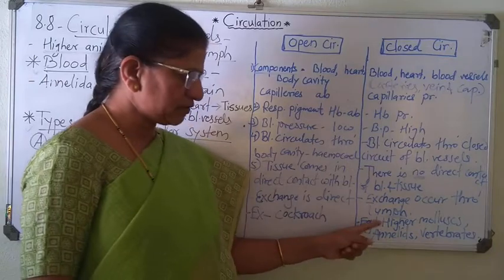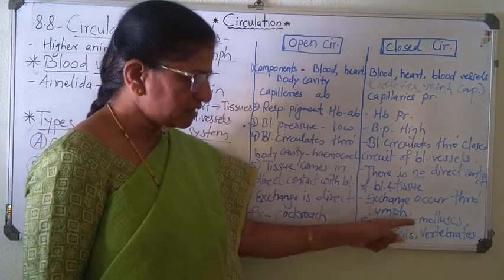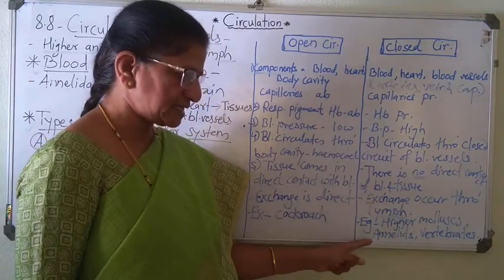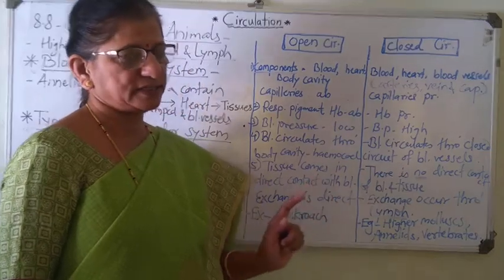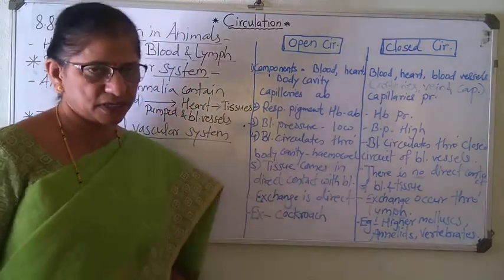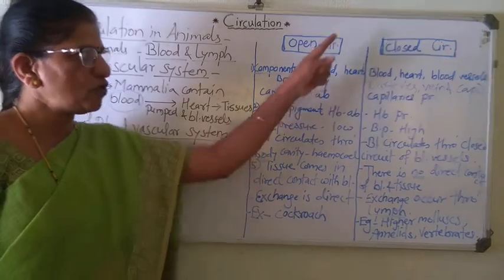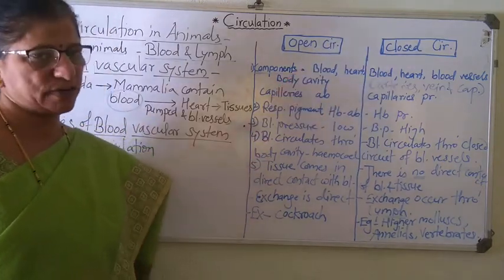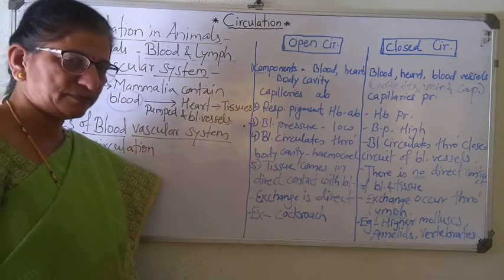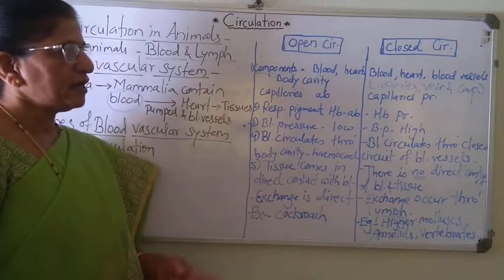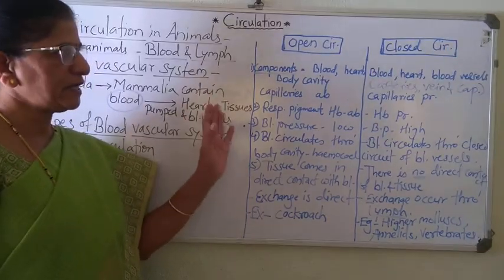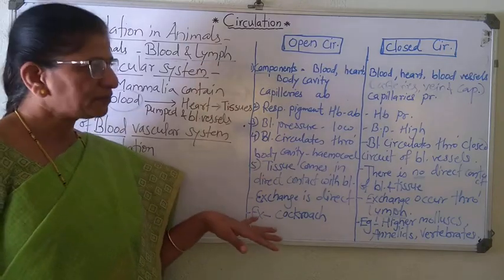And in closed circulation, higher mollusks, annelids, and all vertebrates. That means fish, amphibians, reptiles, birds, and mammals. They show closed type of circulation. So in that way, comparatively, you can study open and closed circulation.